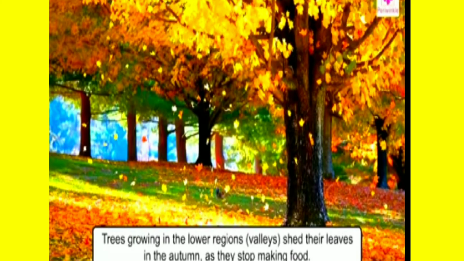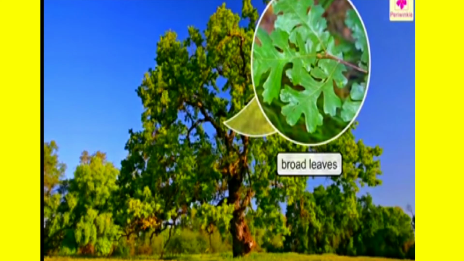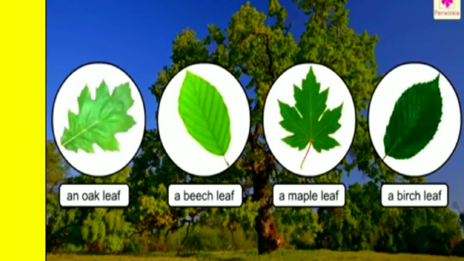Trees growing in lower regions, valleys, shed their leaves in the autumn as they stop making food. They do this to preserve their energy. They use the stored up food to survive the harsh winters. These trees have broad leaves. The size and shape of leaves differ in different trees.